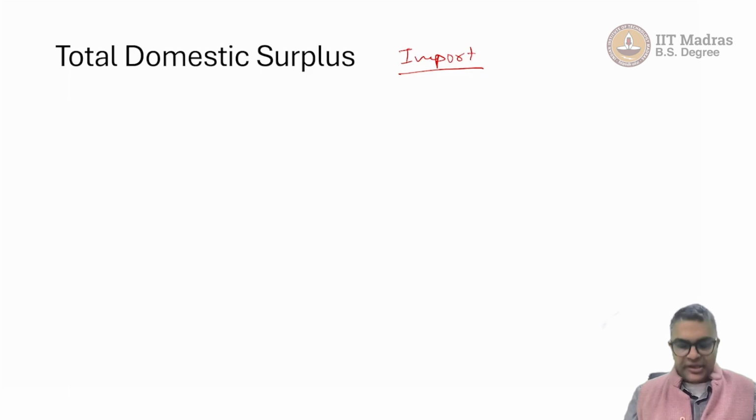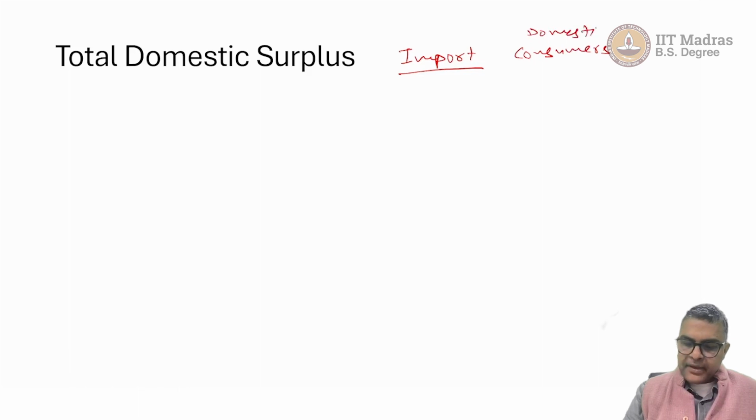That's what import is. When we are considering import, we will have domestic consumers, but we will have foreign suppliers as well as domestic suppliers.